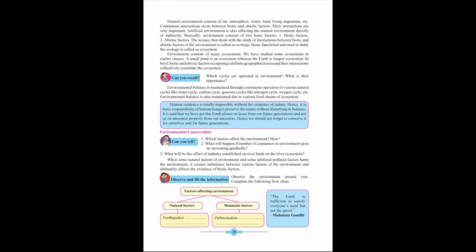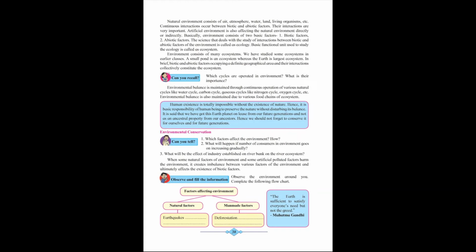Human existence is totally impossible without the existence of nature. Hence, it is the basic responsibility of human beings to preserve nature without disturbing its balance. It is said that we have got this earth planet on lease from our future generations and not as an ancestral property from our ancestors. Hence, we should not forget to conserve it for ourselves and for future generations.